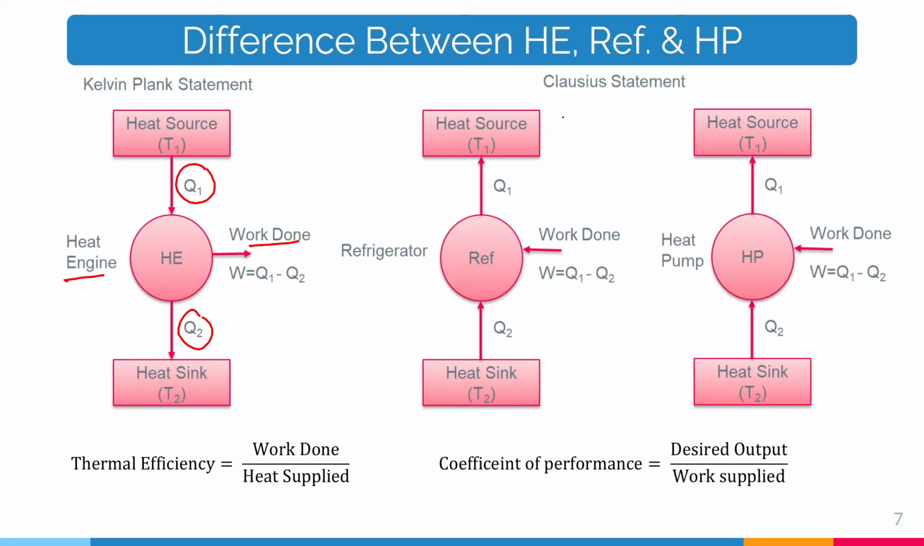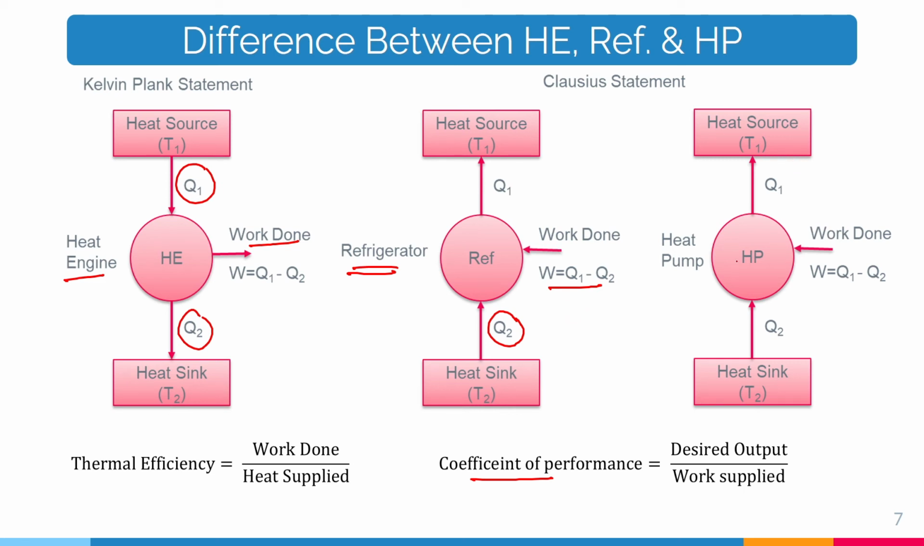And the Clausius statement is applicable to the refrigerator as well as the heat pump, and their performance is calculated in terms of the coefficient of performance, which is the desired output divided by the work supplied. So for the refrigerator system, the desired output is Q2, the amount of heat extracted or the refrigerating effect produced, divided by the work supplied, and for the work we have the formula W is equal to Q1 minus Q2. Q1 can also be called the heat rejected and Q2 the heat absorbed, in the refrigerator case as well as in the case of the heat pump.